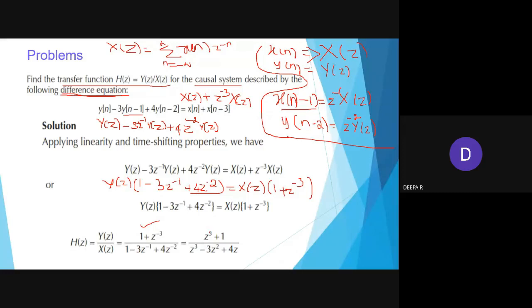Z power 3, then what will happen? You have to multiply, taking z power 3 common, then multiplying with 1, you will get z power 3 plus 1. At the bottom, taking z power 3 means you multiply this with z power 3 minus 3, like that, minus 3z power 2 in terms, then later you will be cancelling it off.